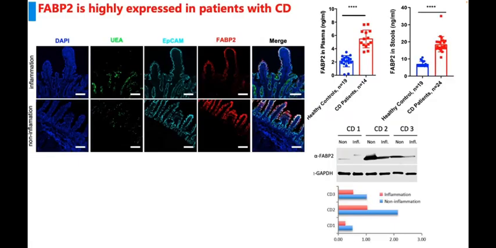So we examined FABP2 expression in clinical samples from patients with Crohn's disease. Using immunofluorescence and Western blotting, we found that non-inflamed regions of the small intestine exhibited higher FABP2 levels than inflamed regions. We also detected elevated FABP2 levels in both fecal samples and plasma of Crohn's disease patients, indicating that chronic epithelial injury leads to FABP2 release into the peripheral circulation and intestinal lumen.